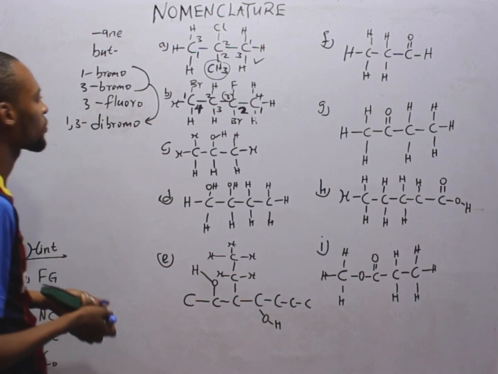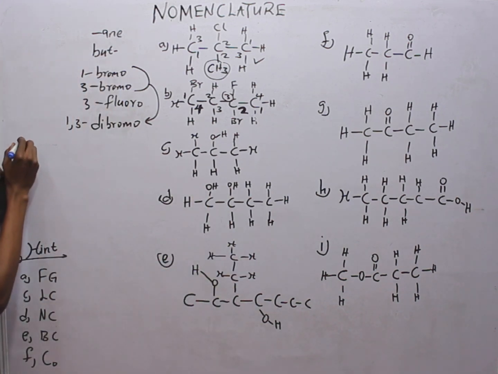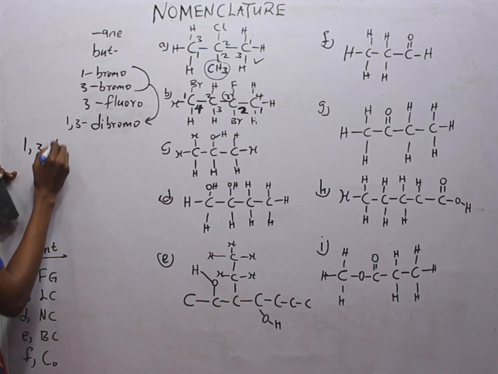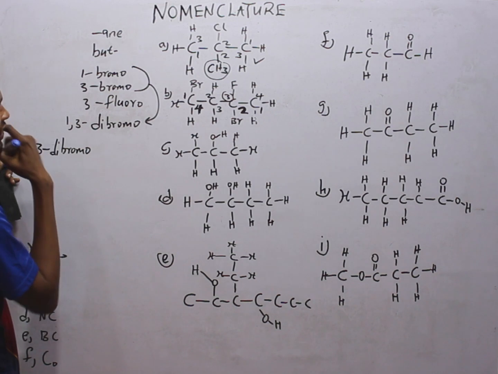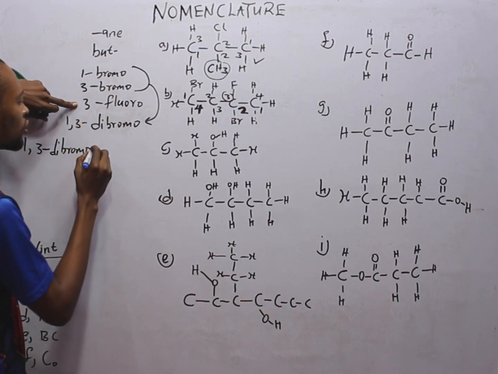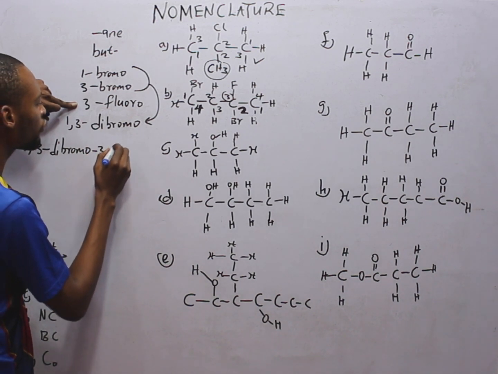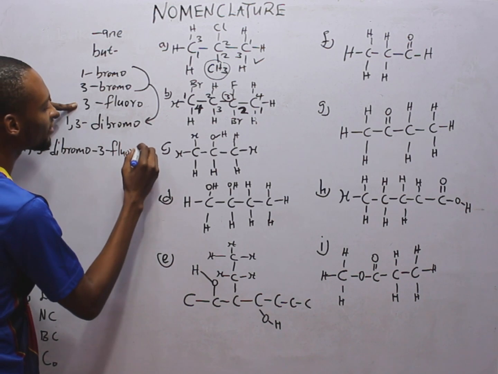What next? Let's combine. So this gives us 1,3-dibromo. Then fluoro is in carbon 3. 1,3-dibromo-3-fluorobutane.